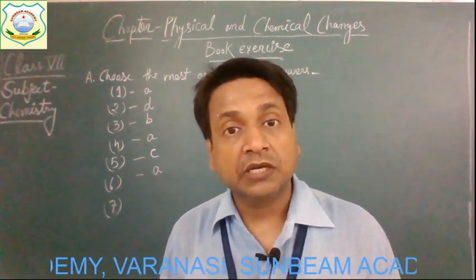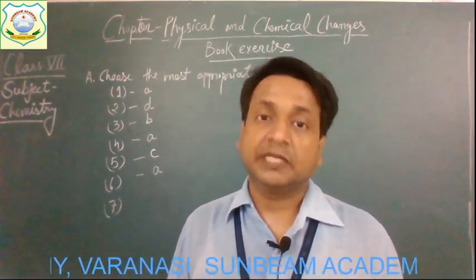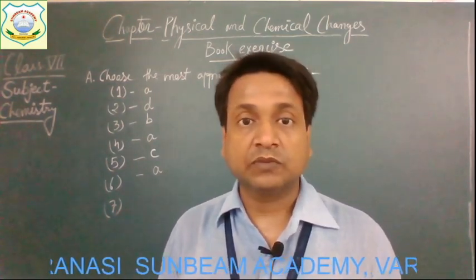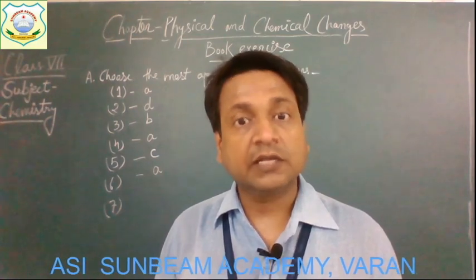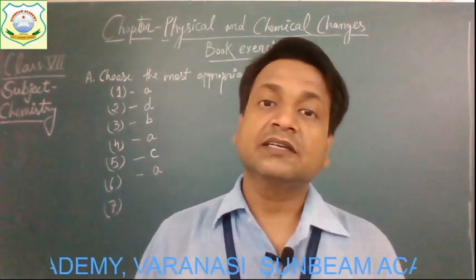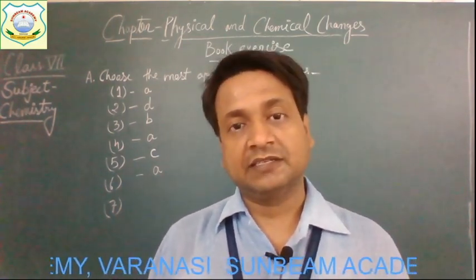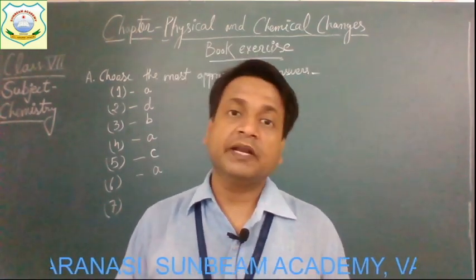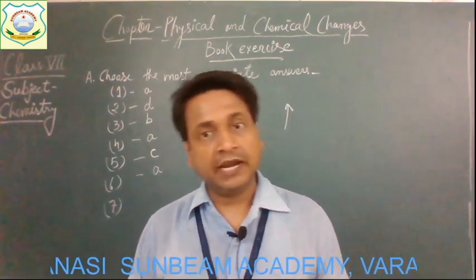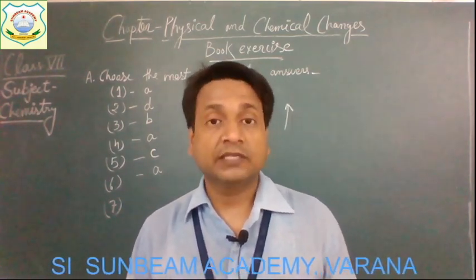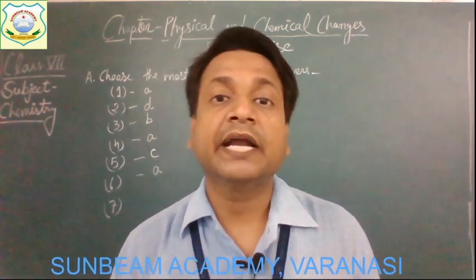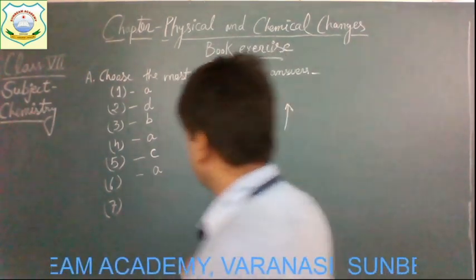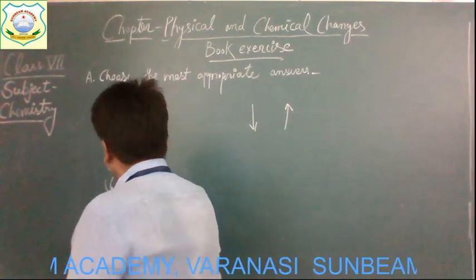So a neutralization reaction is a kind of double displacement reaction. Is it, children? Because double displacement reactions are of two types, as we have explained. One is the neutralization reaction, and the second is the precipitation reaction. So there are two types of double displacement reaction, that is precipitation and neutralization. So you can say that a neutralization reaction is a kind of double displacement reaction, and the correct option will be D.